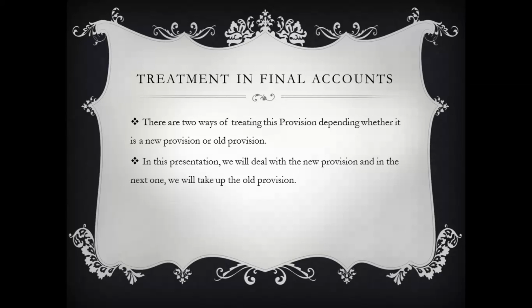Now, old provision will appear in the trial balance. A new provision will not appear in the trial balance, because new provision will be created in the present financial year or any particular financial year after the preparation of trial balance. In this presentation, we will deal with the new provision only.